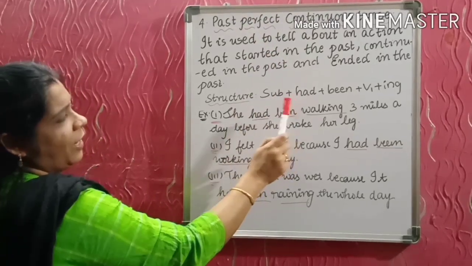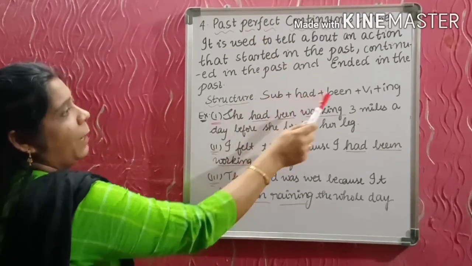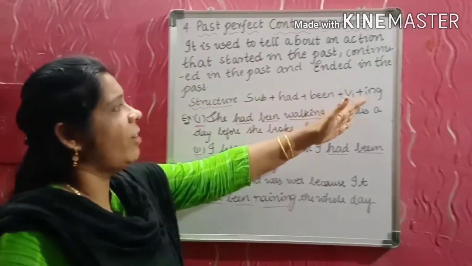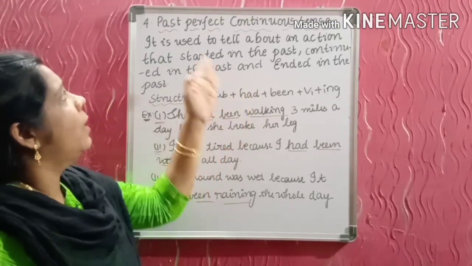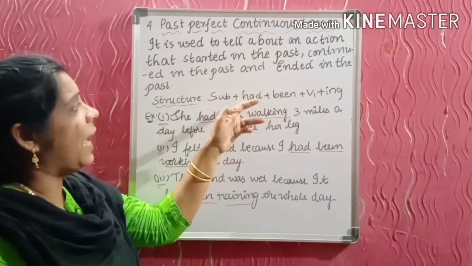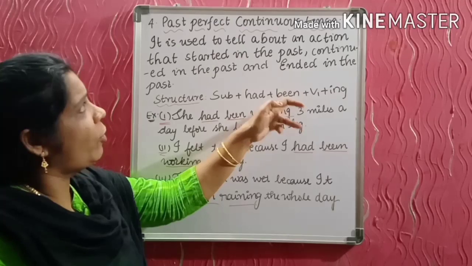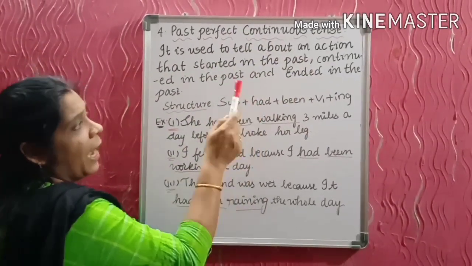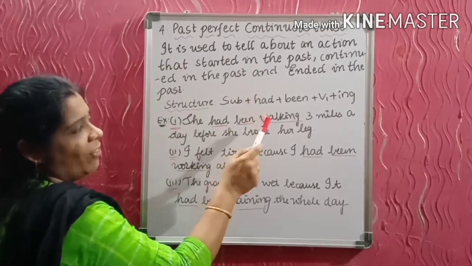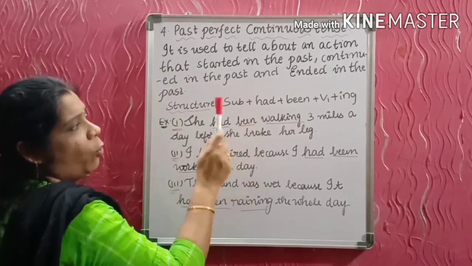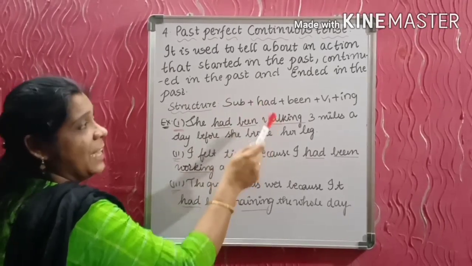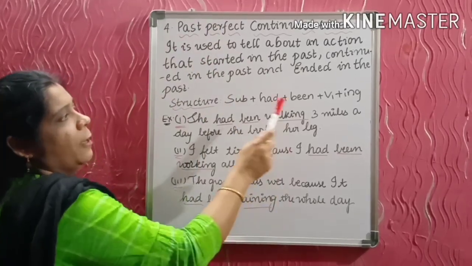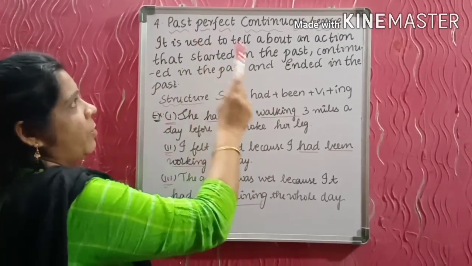The structure should be very clear. The subject is always common. Had been is used in the past perfect continuous form, and V1 plus ing. Suppose it's the present perfect continuous tense, then you use has or have. Been is common for a perfect continuous tense, but for past tense you use had, and for present form you use has and have. This is a mistake children generally make. They don't know when to use have, when to use has, and when to use had. Had is always used in the past form only. This is the structure of the past perfect continuous tense.